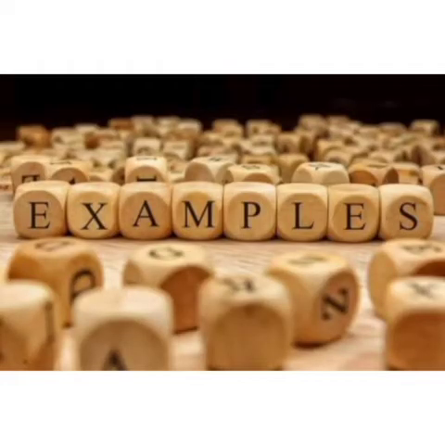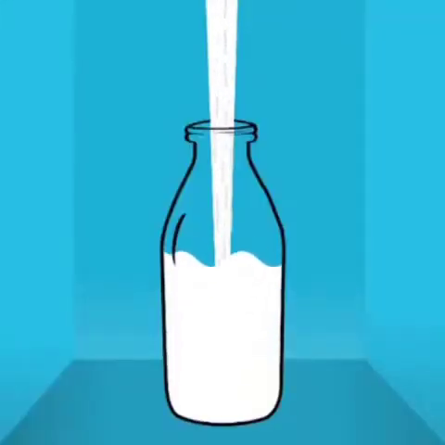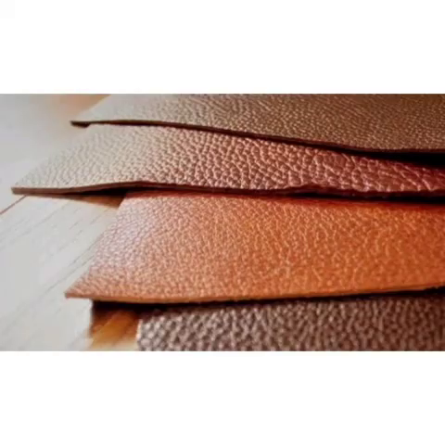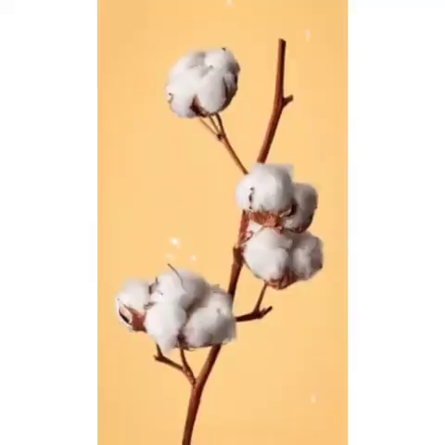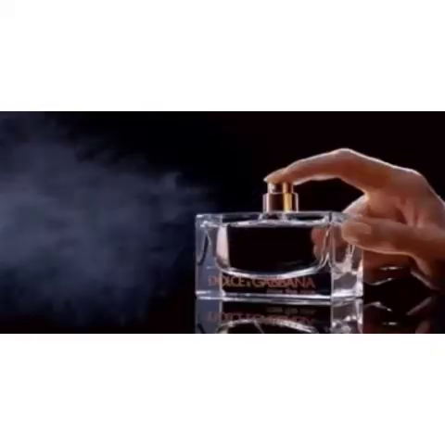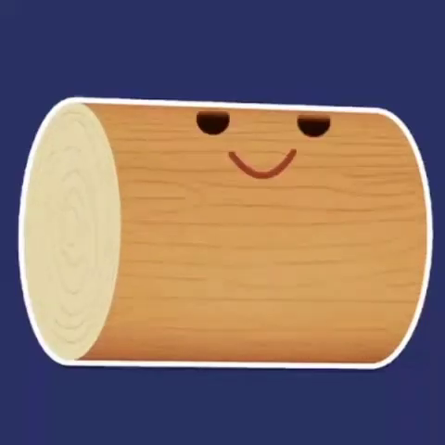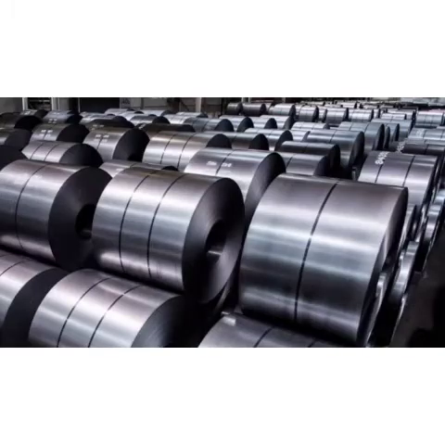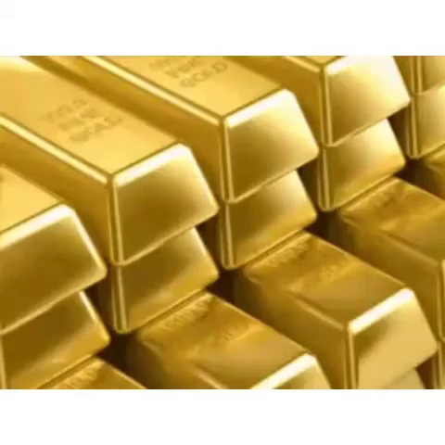Students, let us take a look at some examples. Milk, leather, honey, cotton, perfume, wood, steel, salt, gold. Now students, let's see how these material nouns are used in sentences.